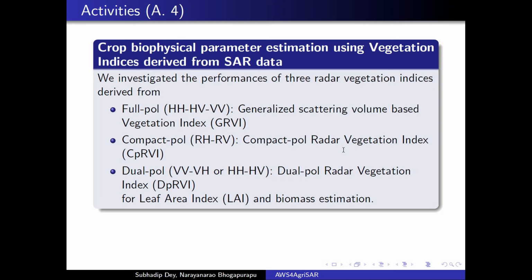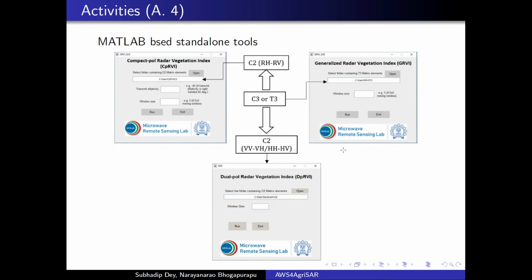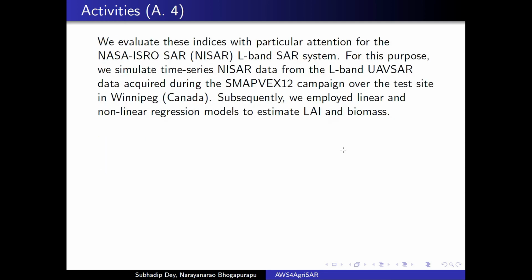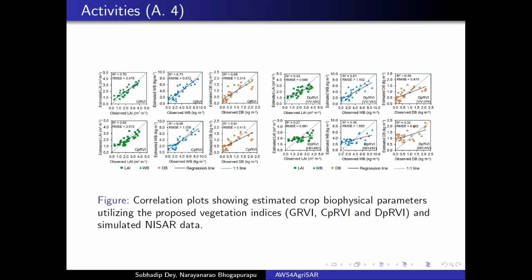Further, we have utilized these indices in crop biophysical parameter estimation. We have also developed standalone tools to extract these vegetation indices from polarimetric SAR data. The processing tools can be downloaded from the following repositories. We have also utilized our proposed vegetation indices to estimate crop biophysical parameters from simulated NISR data. We have obtained promising results from simulated NISR data as well. The figure shows the correlation plots of estimated crop biophysical parameters utilizing the proposed vegetation indices and simulated NISR data.